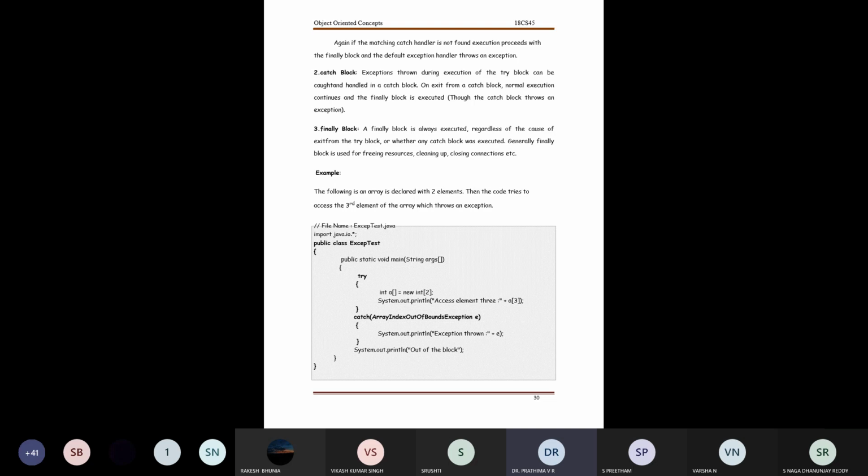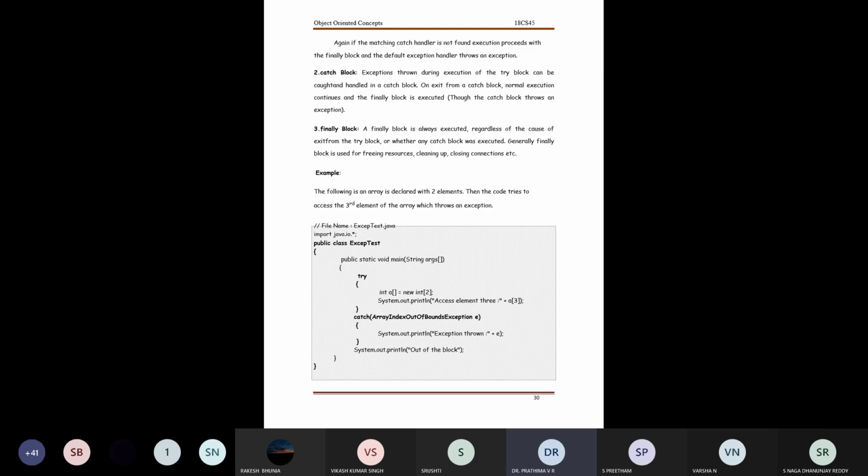Now, let us understand the role of this finally block. It gives the programmer flexibility. Basically, the finally block is used for freeing up resources, cleaning up data, closing connections, and so on.